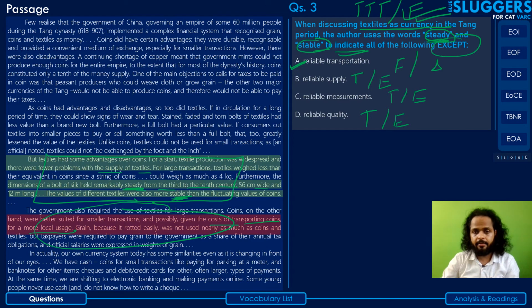So your correct answer here, what the author has not indicated, is option A, reliable transportation. That's something that he talks about in the next part. And obviously we cannot assume that when he used the words steady and stable, he already meant to talk about something that he's going to talk about in the next paragraph. That's absolutely absurd, right? By the way, this is one of the reasons why I regard this question to be not just moderate but somewhere between moderate and difficult, because this is a really good trap that has been created here, option A. Okay, so let's go to the next one.